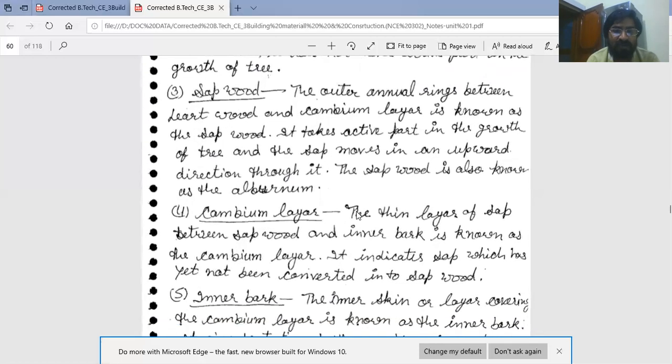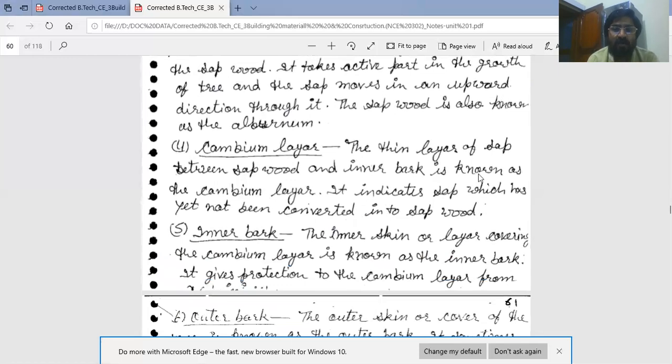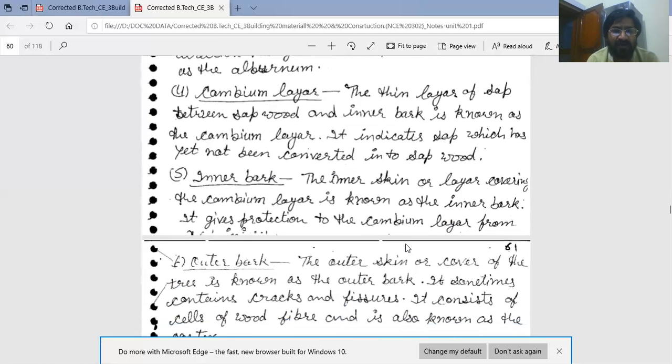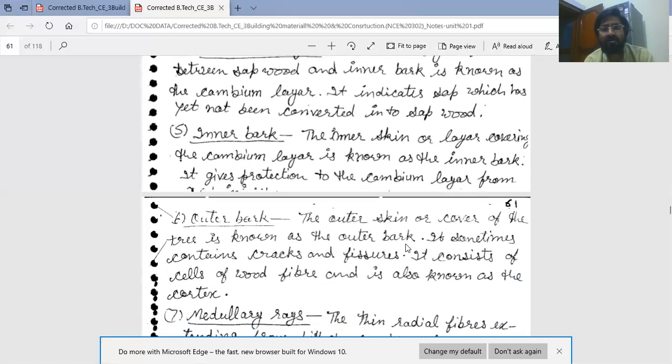Next is cambium layer. The thin layer of sap between sapwood and inner bark is known as the cambium layer. It indicates sap which has not yet been converted into sapwood. Fifth is inner bark. The inner skin or layer covering the cambium layer is known as the inner bark.